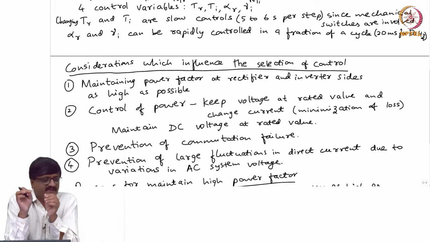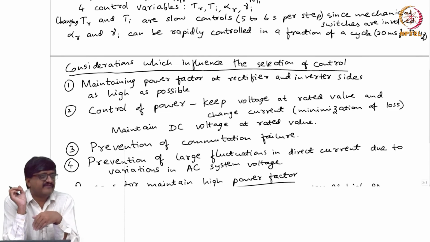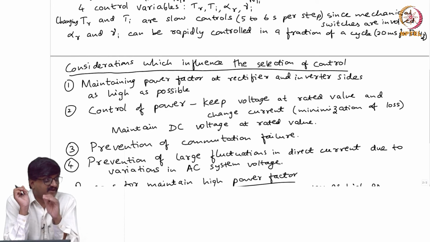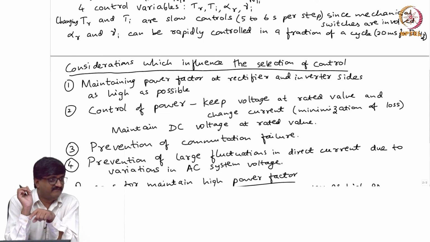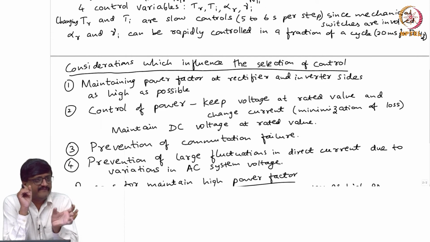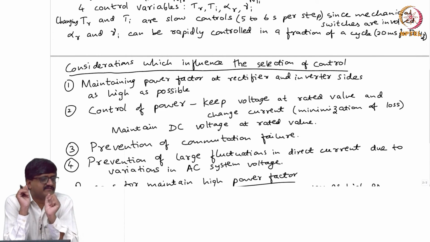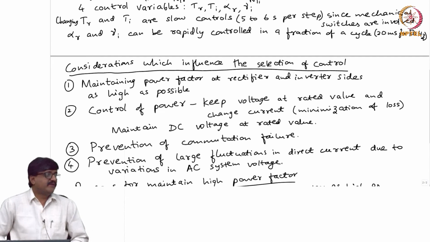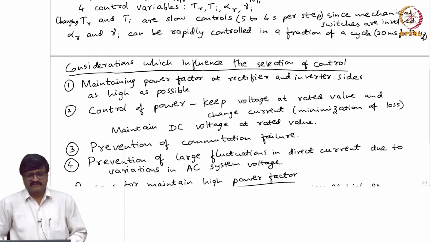The only fast controls are alpha R and gamma I. Gamma I is used for the inverter commutation failure. So, by now you should be clear that commutation failure is not an issue for rectifier. It is an issue only for inverter. That is why we have not considered gamma R. We are saying gamma I, that is for the inverter. So, alpha R is the only remaining fast control variable. So, that can be used for controlling the current, that is the fourth consideration.